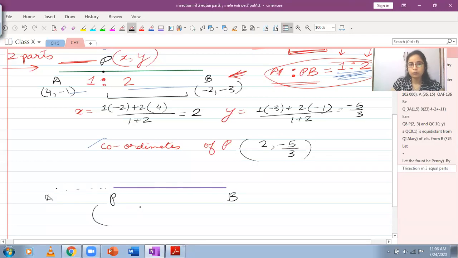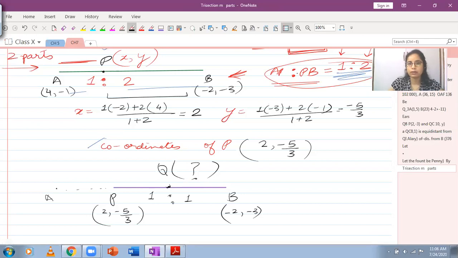I'm not taking that. Coordinates of P are 2, -5/3. And the coordinates of B are -2, -3, and Q is somewhere here, and I don't know what its coordinates are. And I know that the ratio of these 2 parts is 1:1.